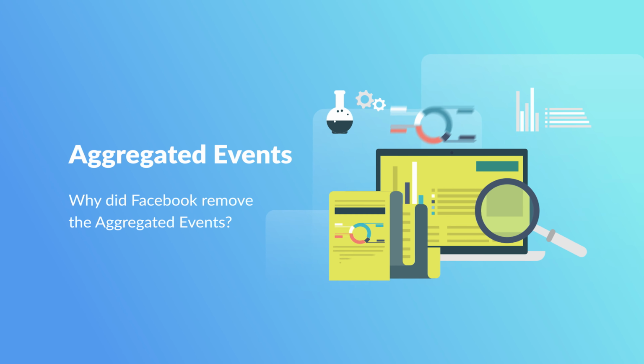In the events manager, basically, you would go to aggregate events, go to the domain that you were going to use, and prioritize the events: purchase event, initiate checkout, add to cart, view content and all of that, in order to also have the data from the iOS users.